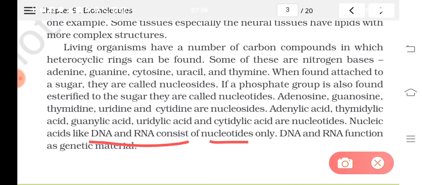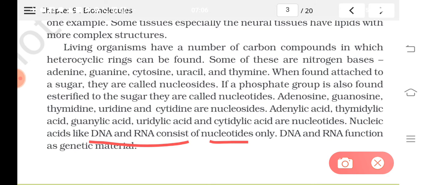What do you mean by genetic material? The component that is responsible for the transfer of characters from one generation to another, and also the material that controls the activities of a cell. So there are two types of genetic material found in organisms, DNA and RNA.